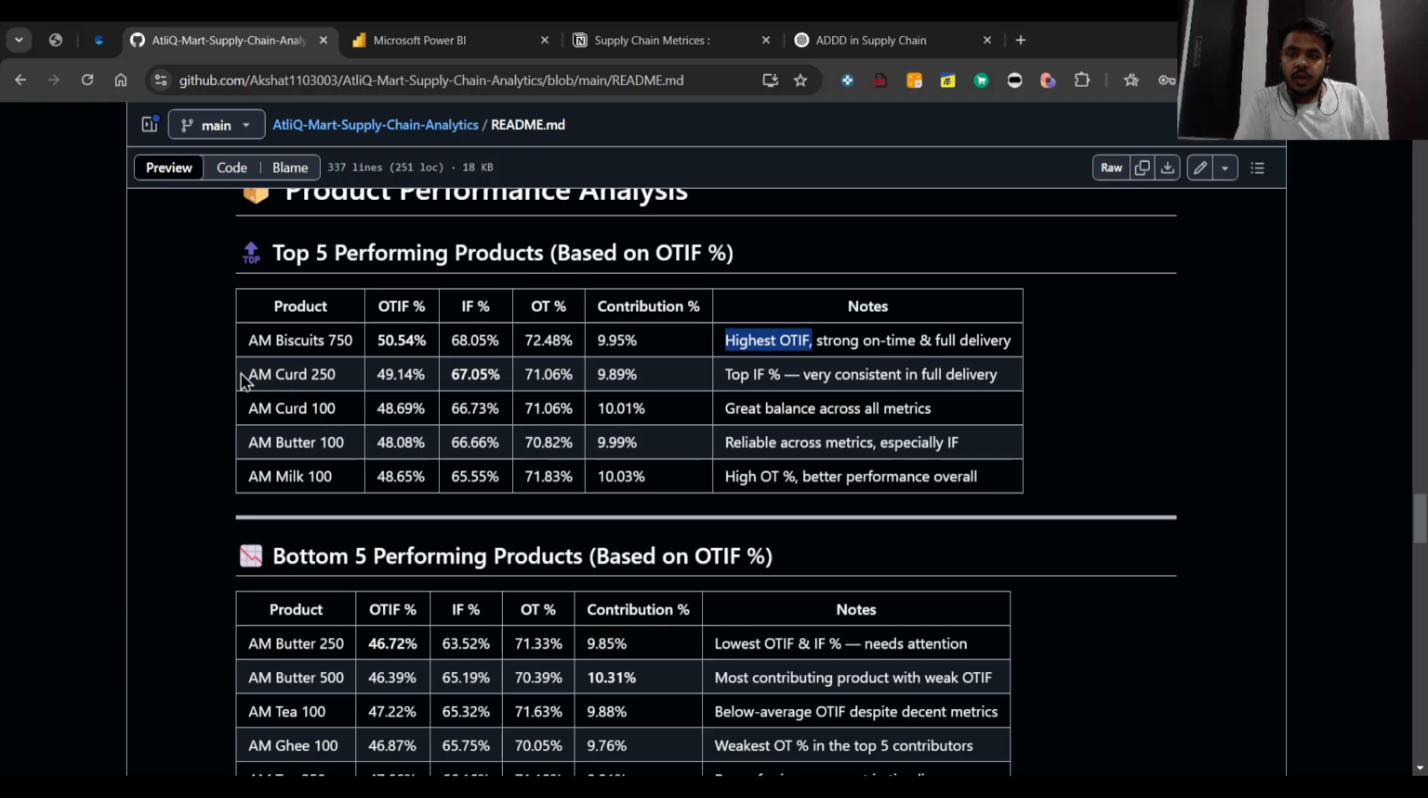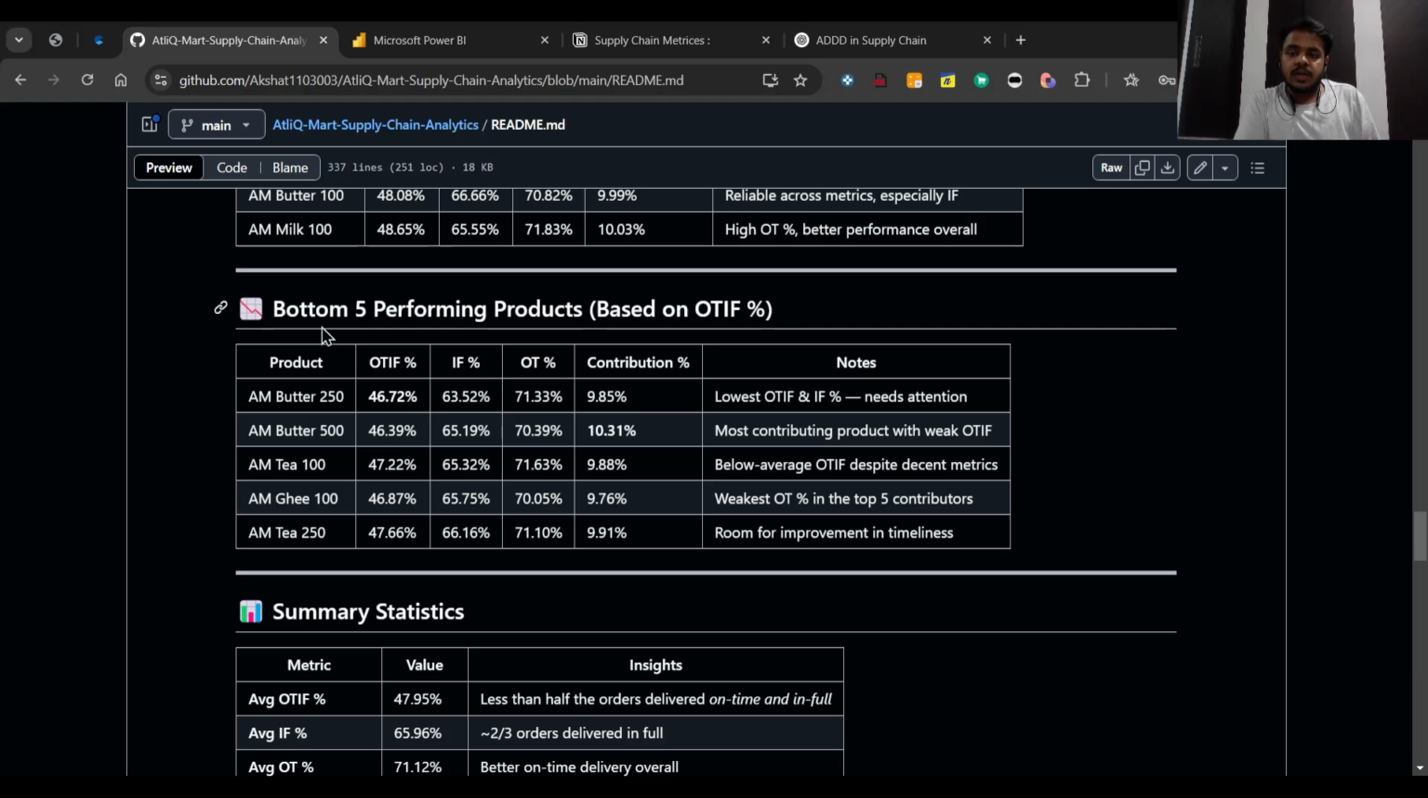And AM Curd 250 also has a top IF percentage, so it is very consistent in full delivery. Now let's see the bottom five performing products based on OTIF percentage. AM Butter 250, AM Butter 500, AM Tea 100, AM Ghee 100, and AM Tea 250 are the bottom five. Now let's see the notes. AM Butter 250 has the lowest OTIF percentage of only 46%, which needs attention.